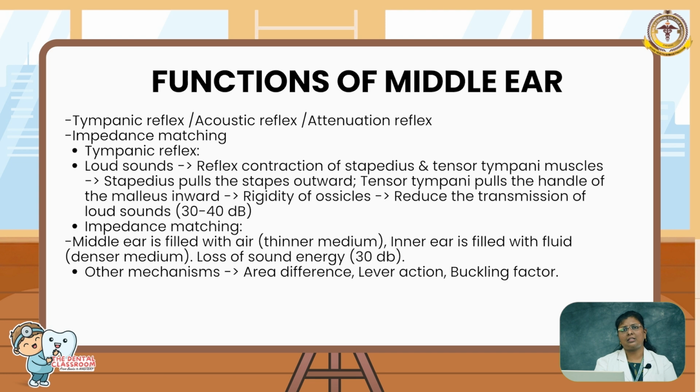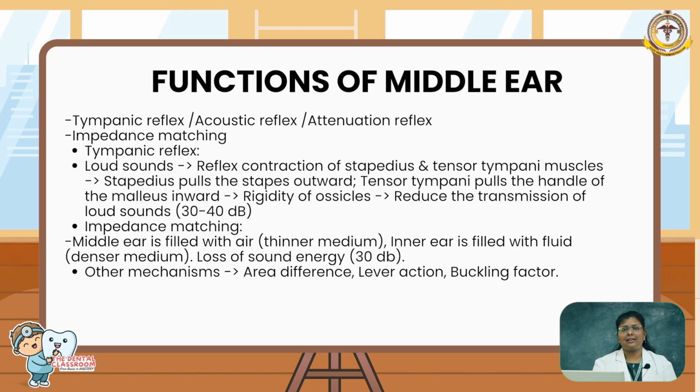So what are the functions of the middle ear? It has mainly 2 functions: the tympanic reflex and impedance matching. The tympanic reflex is also known as the acoustic reflex and attenuation reflex. So what is this tympanic reflex about? Whenever we are exposed to louder noise or sound, when this sound is vibrated into the middle ear, it causes contraction of the stapedius and tensor tympani muscles.